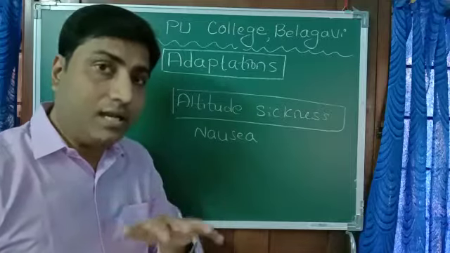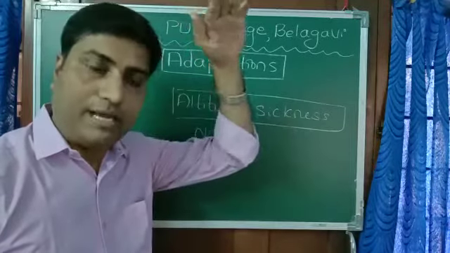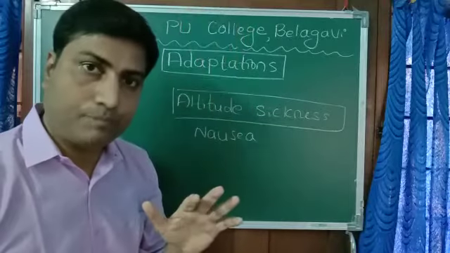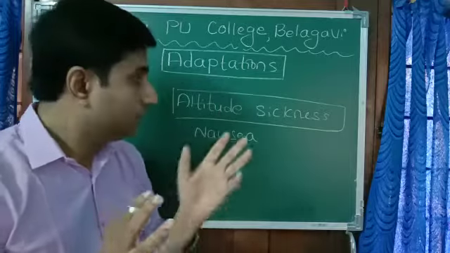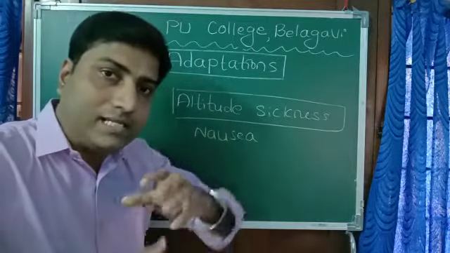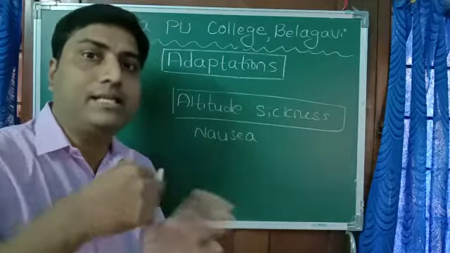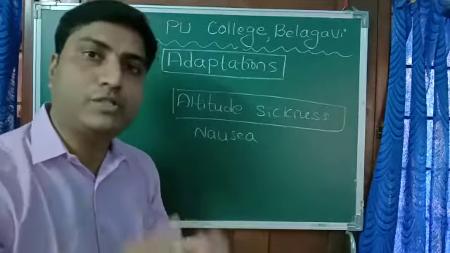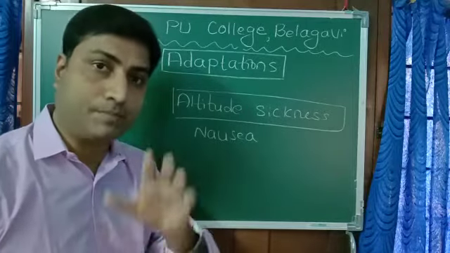And why does it occur? It is because of low oxygen supply to our body at that altitude. Now what happens? Slowly our body gets adjusted to that condition. We call it acclimatized. Our body gets acclimatized to that condition. How is that possible? That is physiological adaptation.